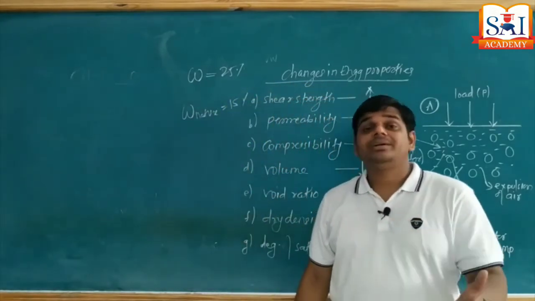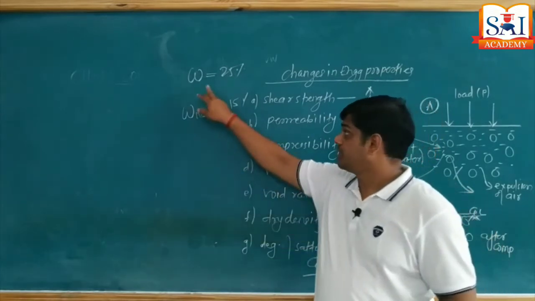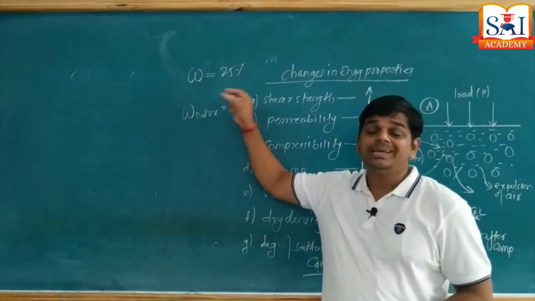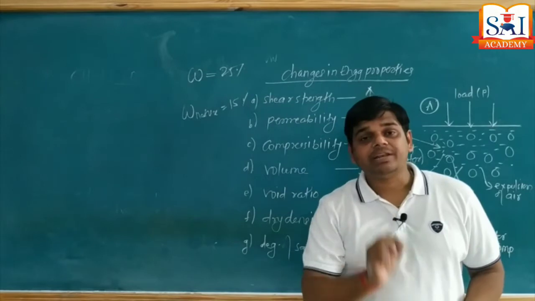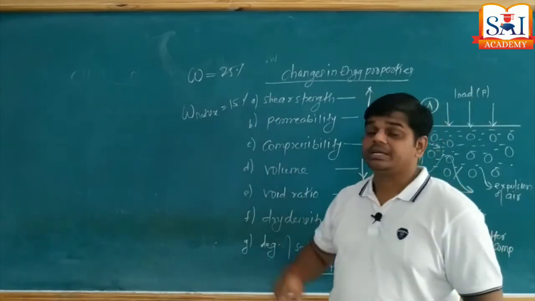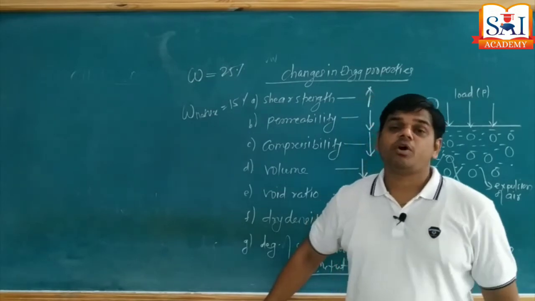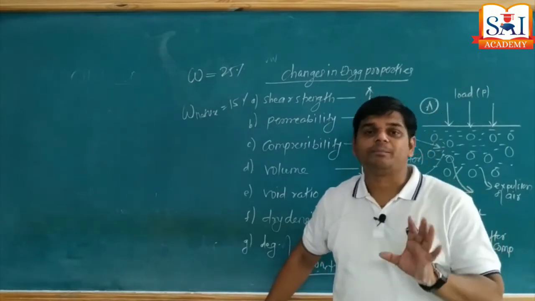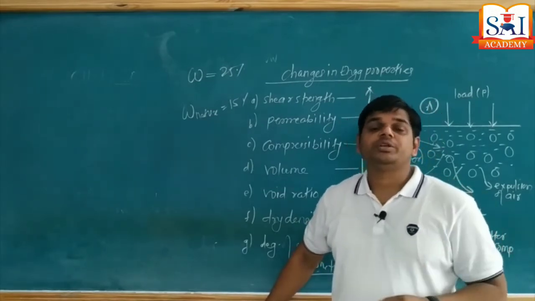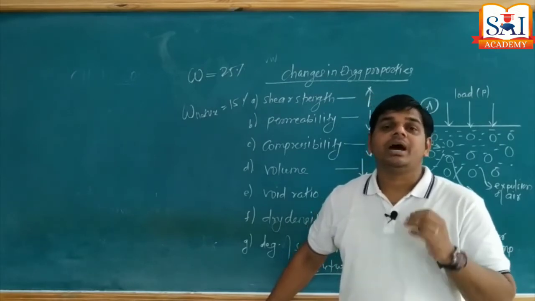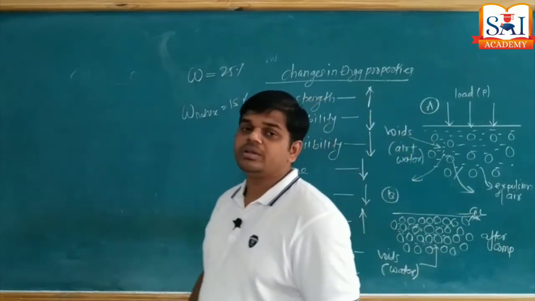To achieve the desired compaction, how much water content is essential? 25%. How much water content is available in the natural soil? 15%. Means we have to add an extra 10% water during the process of compaction, and that water is going to bring the soil grains closer and the shear strength of soil goes on increasing.